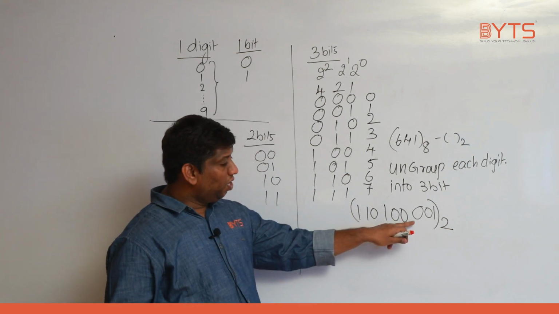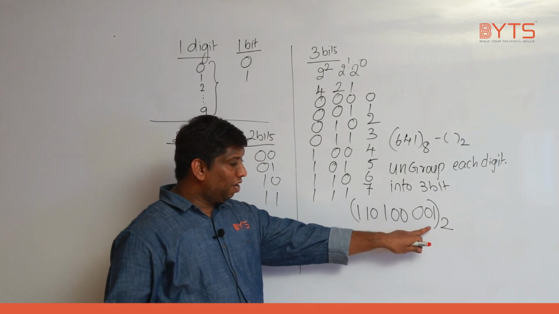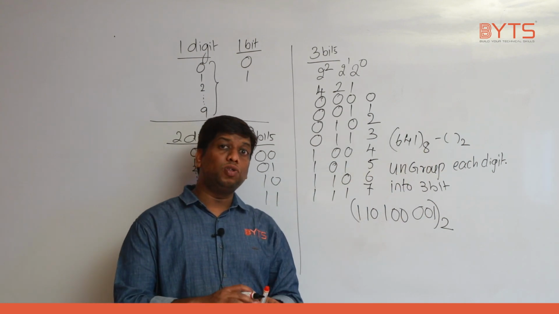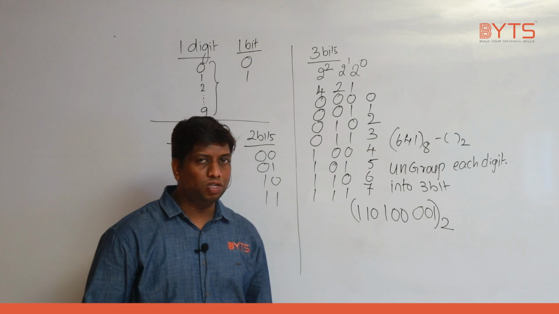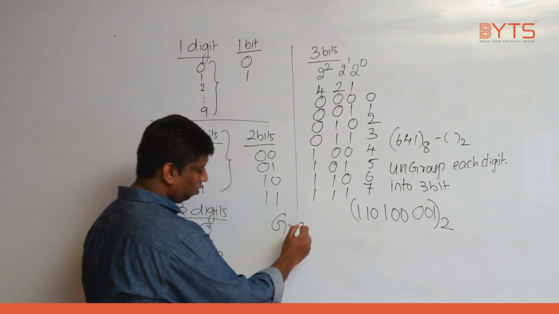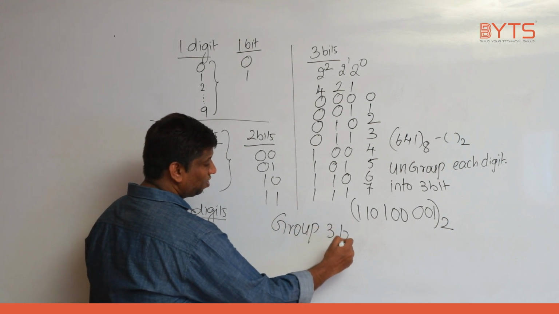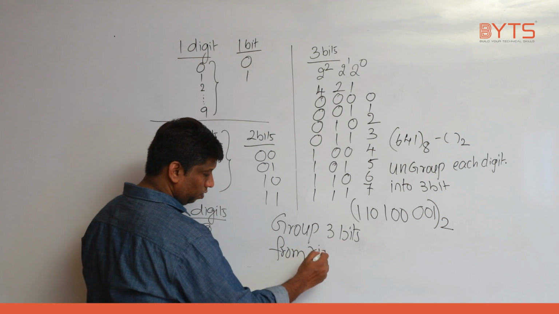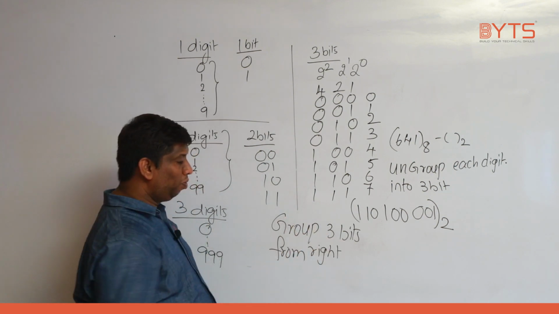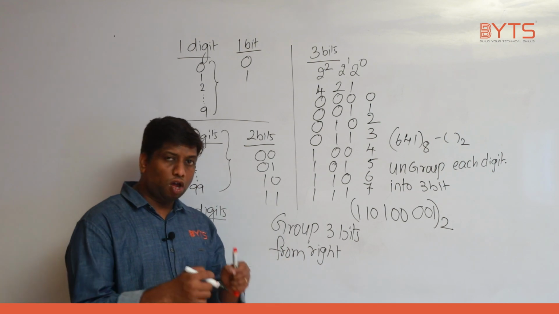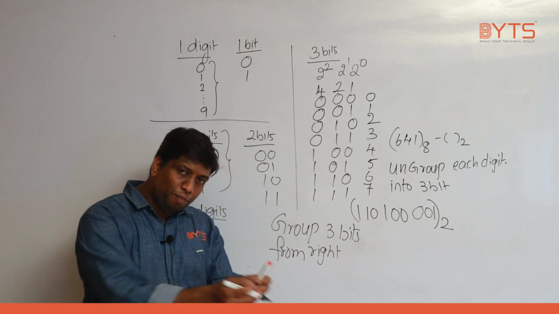Now, I need to convert from binary to octal. I need to convert from where? Binary to octal. What is the opposite of ungroup? Group. Let me write from here: group 3 bits from right. What is the procedure? Group 3 bits from right. I need to start grouping 3 bits from right side.